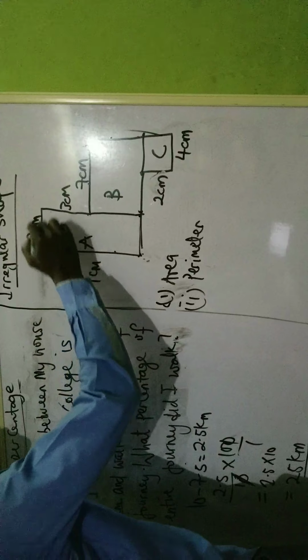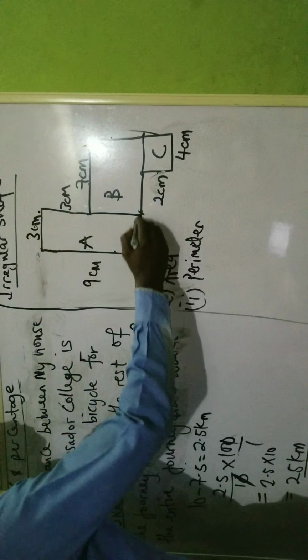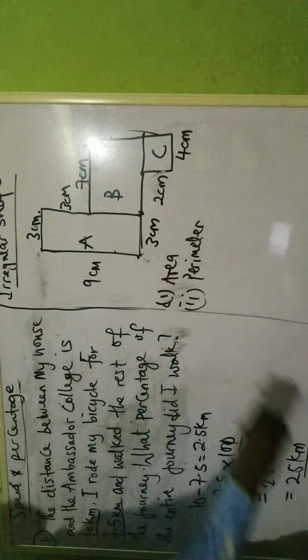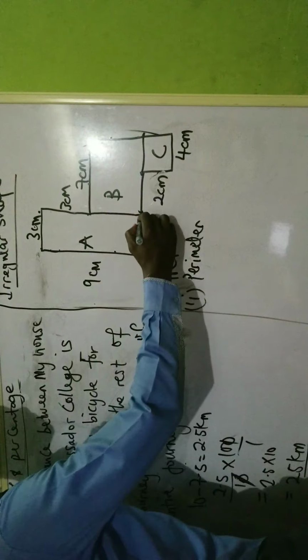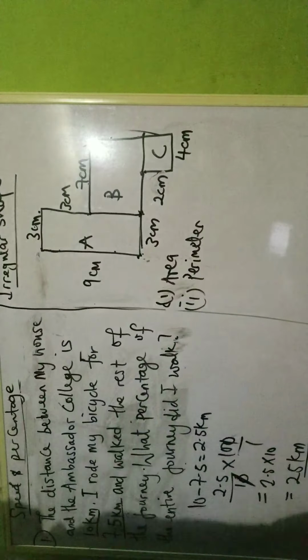So in a rectangle, one of the properties of a rectangle is that the opposite sides are equal. So if this place is 3, this place too is 3. So I have 3 here. So from here to here, we don't know it. But we have from here to here to be 7.